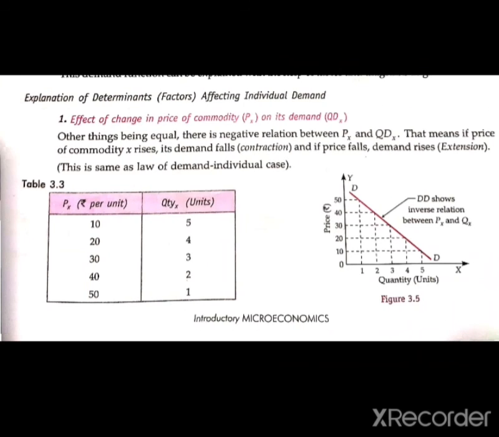Now we draw a diagram by plotting all the points on the x-axis and y-axis. We take quantity on the x-axis and price on the y-axis.